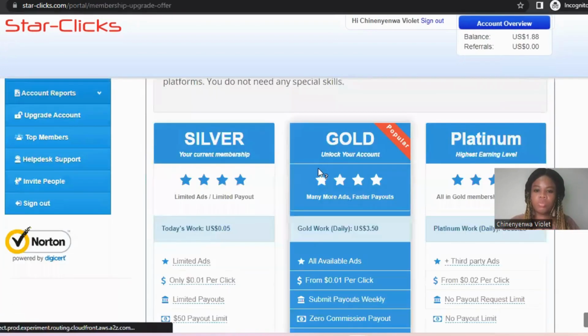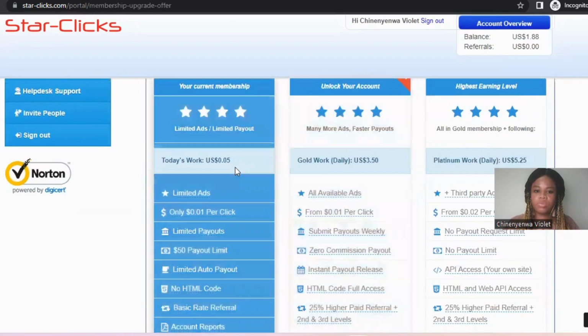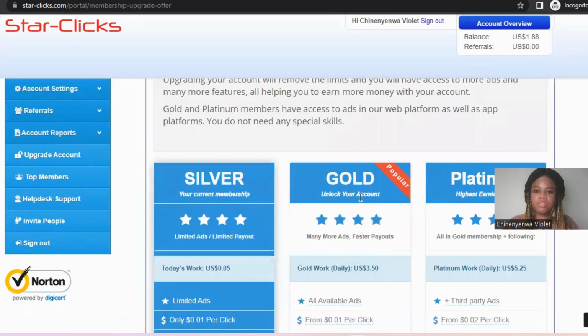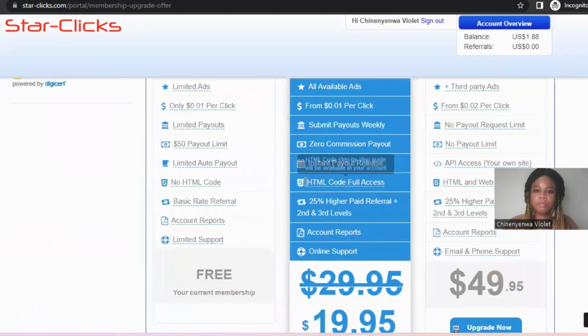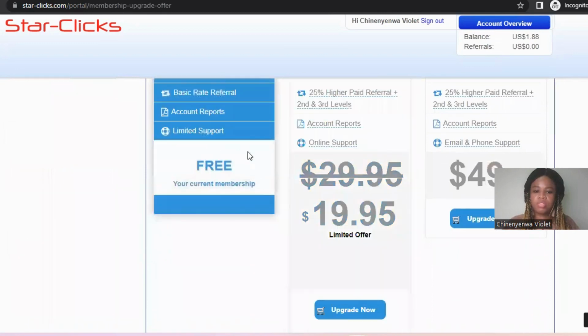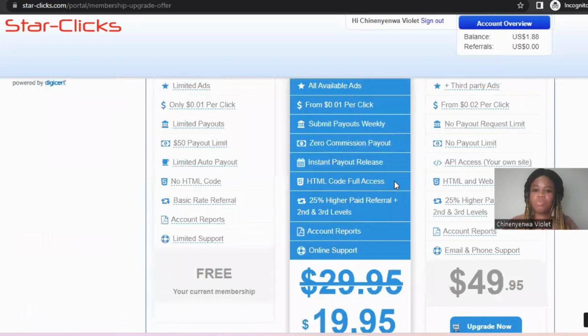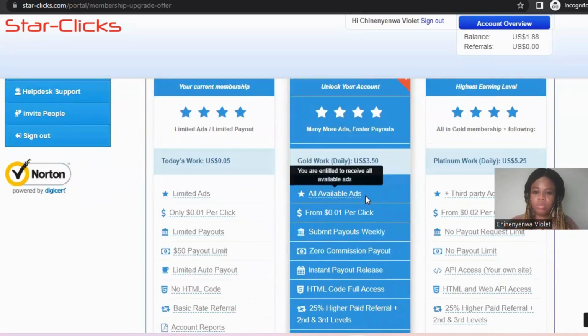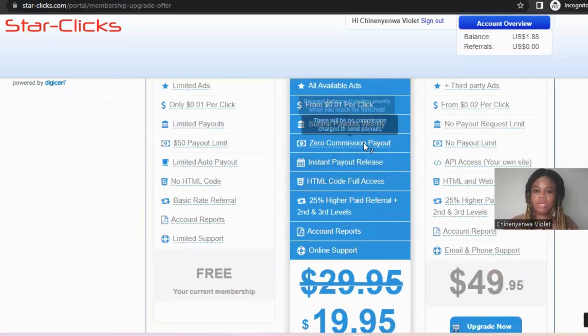When you click there to upgrade, you can find this is silver, this is gold, and this is platinum. Silver membership is free. When you sign up, it's free, and then you can upgrade to have more ads to click, from 0.01 per click. They have weekly payouts, 0 commission payout, and instant payout release.